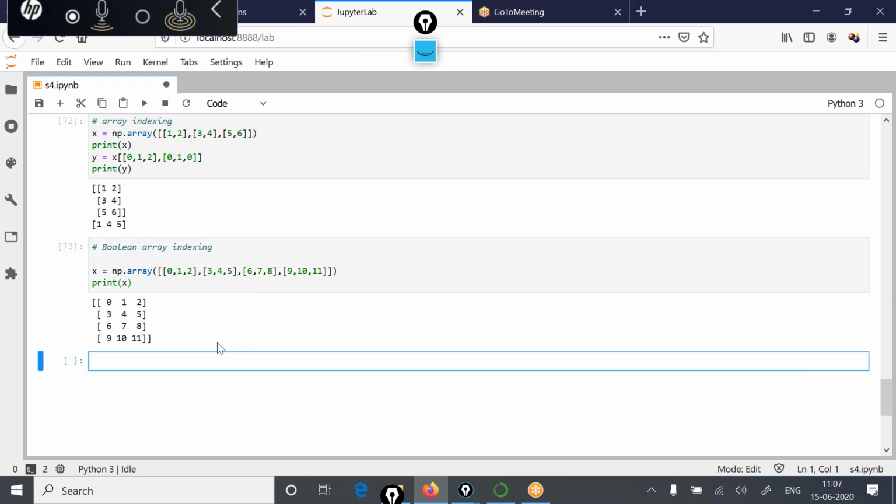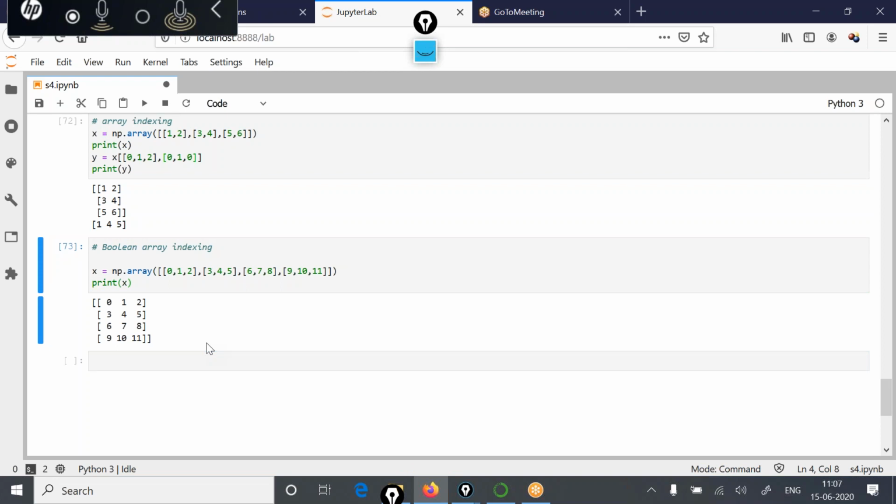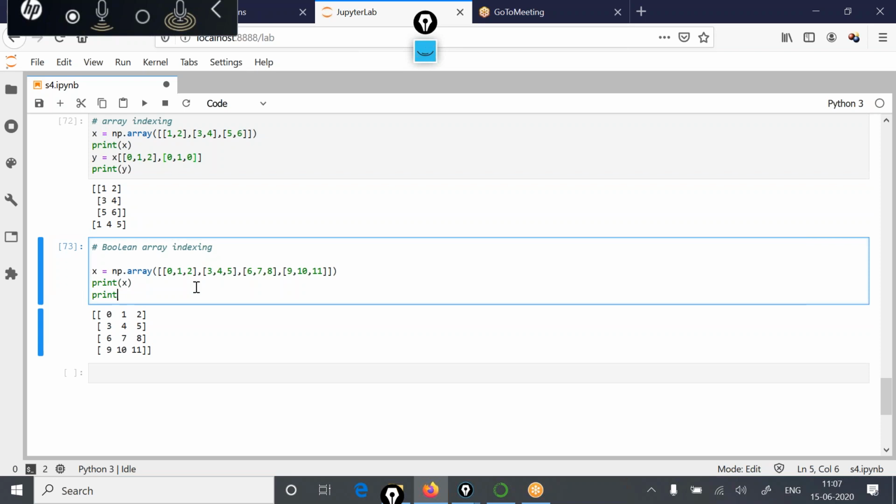print x. So it is a 4 by 3 size array, 4 rows and 3 columns. Now, if I print x greater than 5, then what will happen?